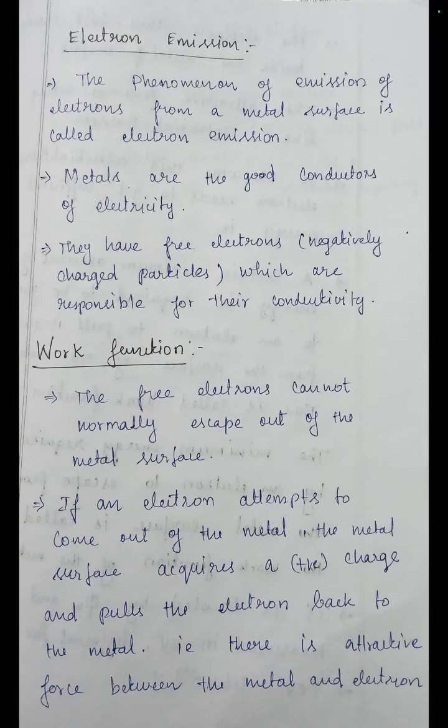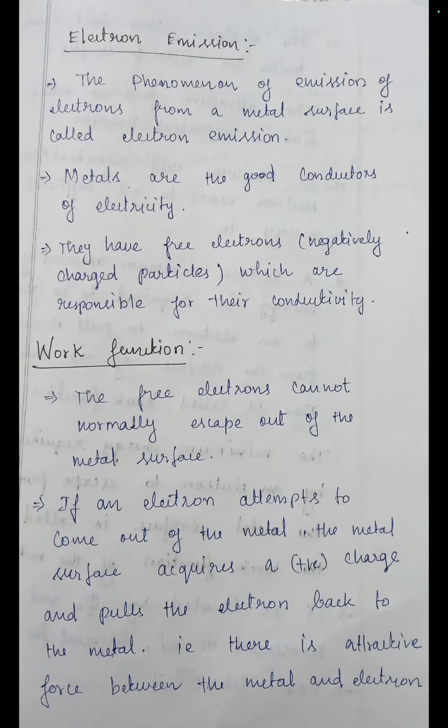We already studied about the metals. Metals are good conductors of electricity because there are more number of free electrons, and we also studied that the velocity of the free electrons is very high at room temperature. So even at very high velocity the free electrons are inside the conductor. It cannot come out of the conductor because the conductor is a neutral substance.